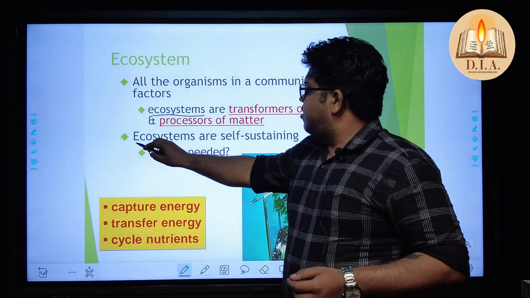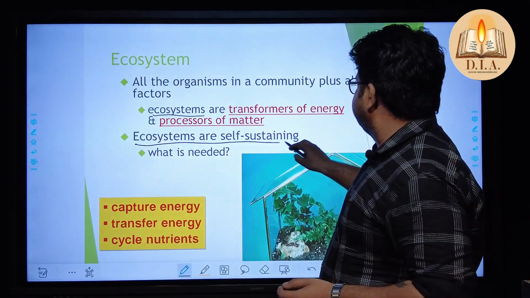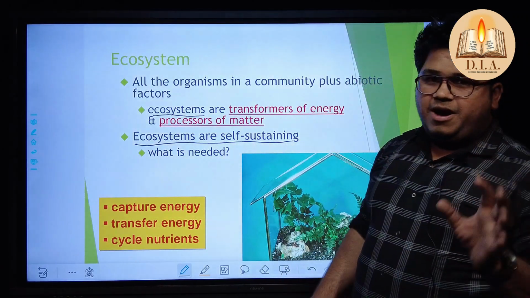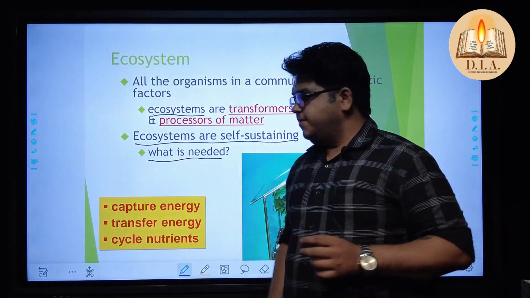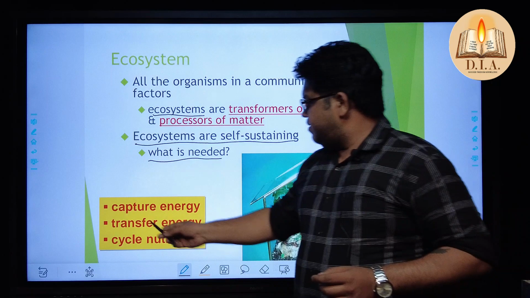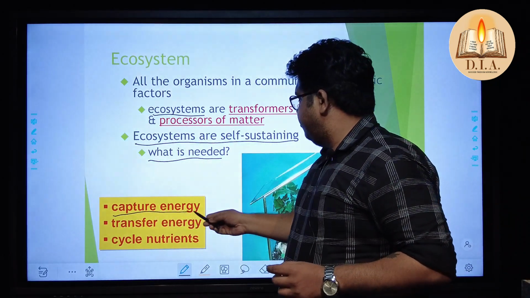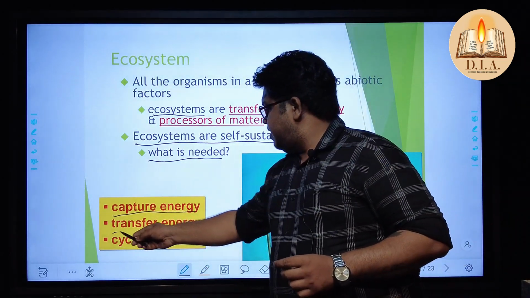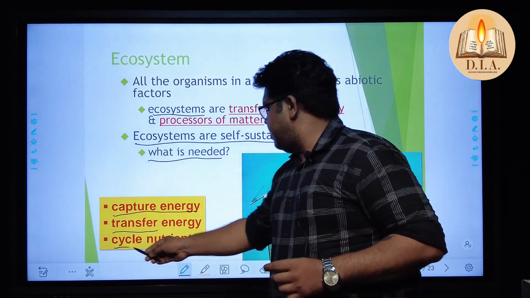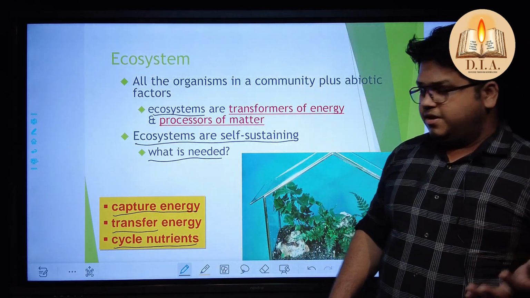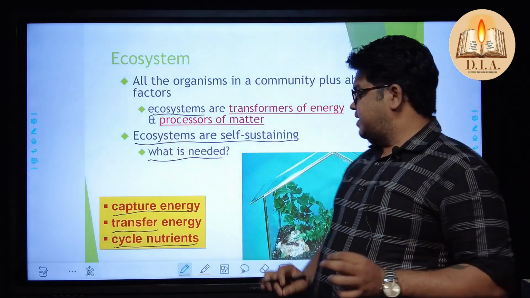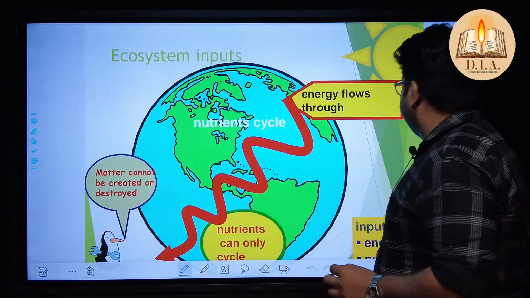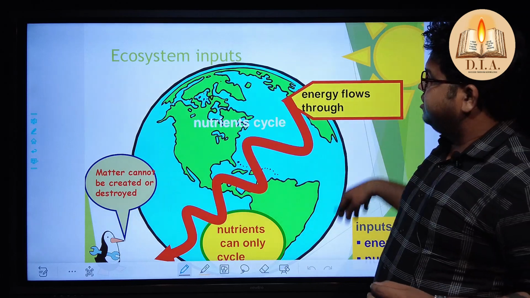Okay, now the point: ecosystems are self-sustaining. How and why is it needed? These are the questions I have put here. Number one, the energy which we are capturing, how it is transferred, and how the nutrients are cycled. So these are the key questions which you have to understand. Let me give you examples with this particular chart.